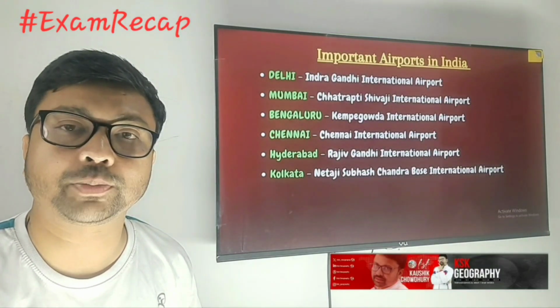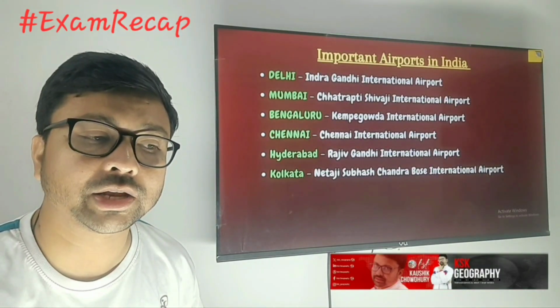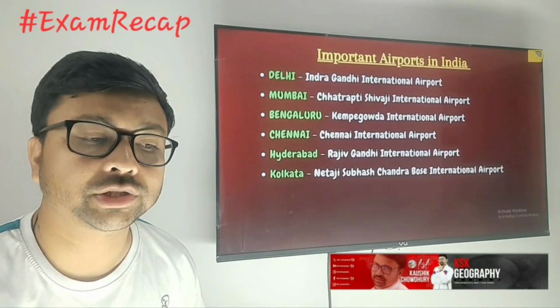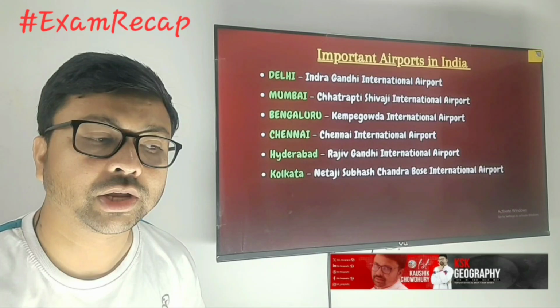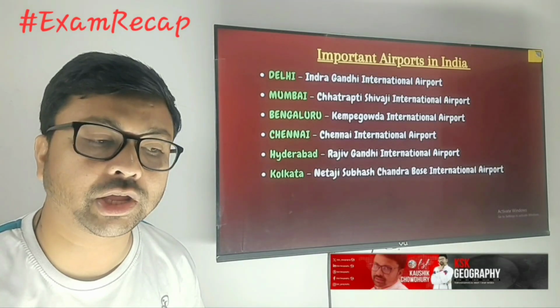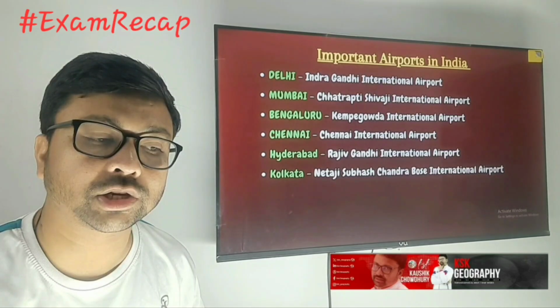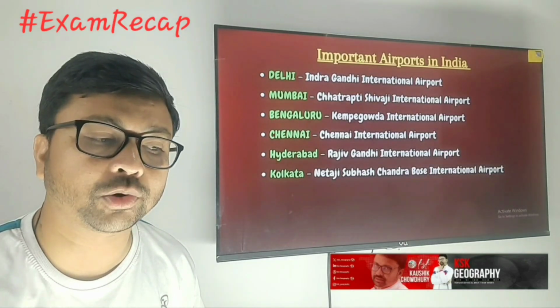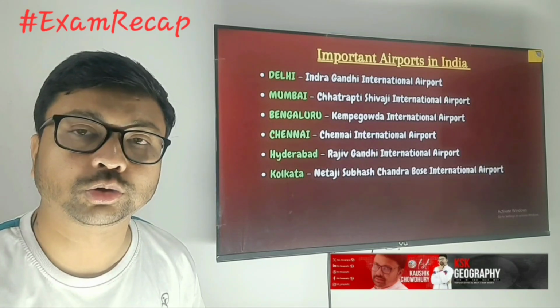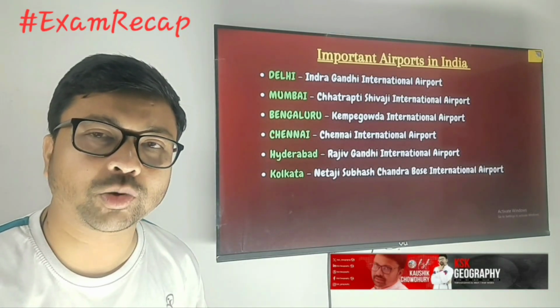Next, you need to know about the important airports of India. Delhi is called Indira Gandhi International Airport. Mumbai is named Chhatrapati Shivaji International Airport. Bengaluru is called Kempegowda International Airport. Chennai is called Chennai International Airport. Hyderabad is called Rajiv Gandhi International Airport. Kolkata is Netaji Subhas Chandra Bose International Airport. Those are the things you need to focus on.